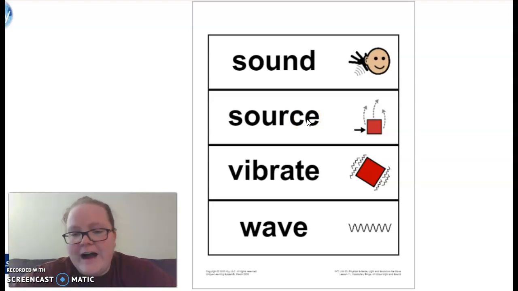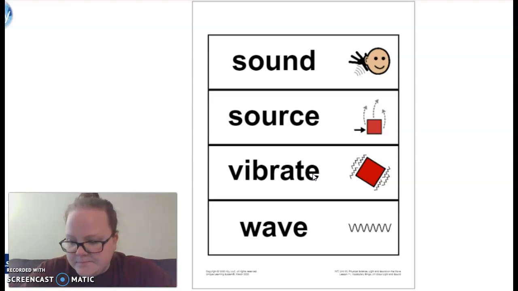Next word, vibrate. Your turn. Vibrate. Vibrate is moving back and forth, side to side or up and down, and it can make a noise. So we're going to vibrate our lips. That is vibrate. You say the word. Vibrate. Good job. And the last ULS word we have for the week is wave.